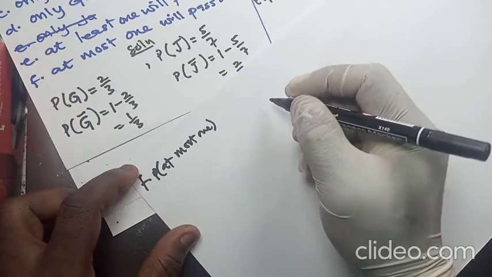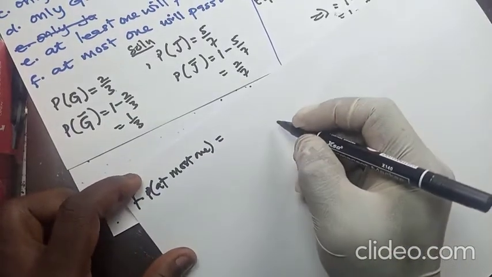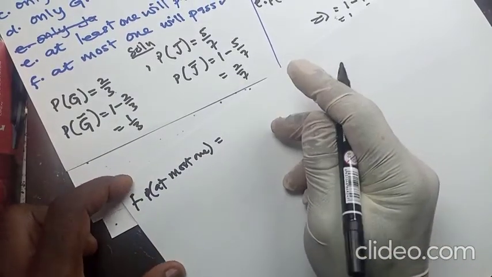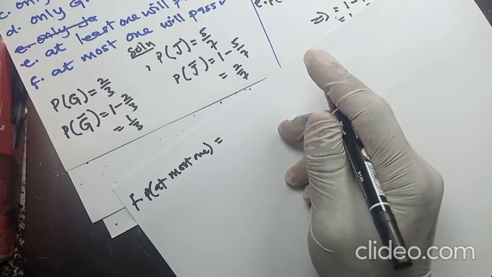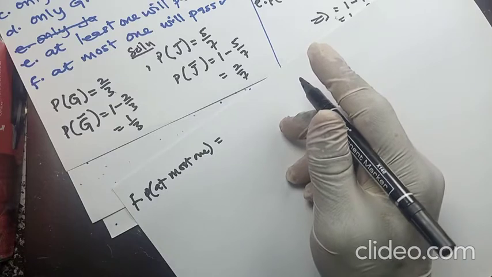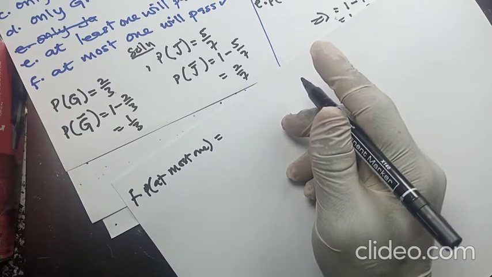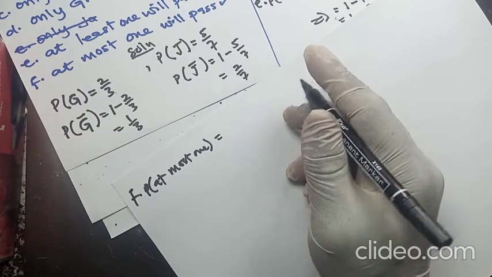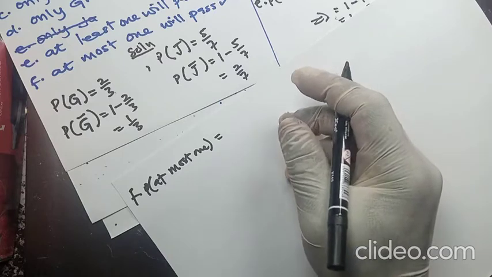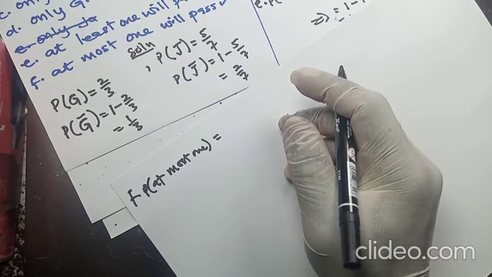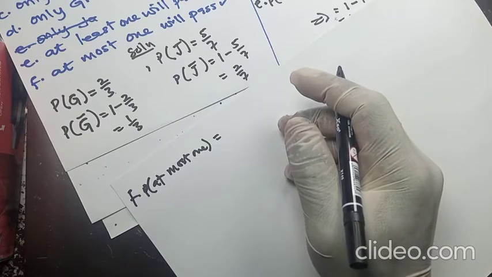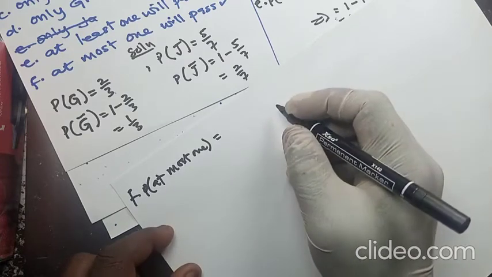So the at most one, the greatest should be one. So it means one or less. And when it comes to the one, it's either Grace passing and Jane failing, or Grace failing and Jane passing. Or the less will be 0. It means none will pass. So 1 or less.